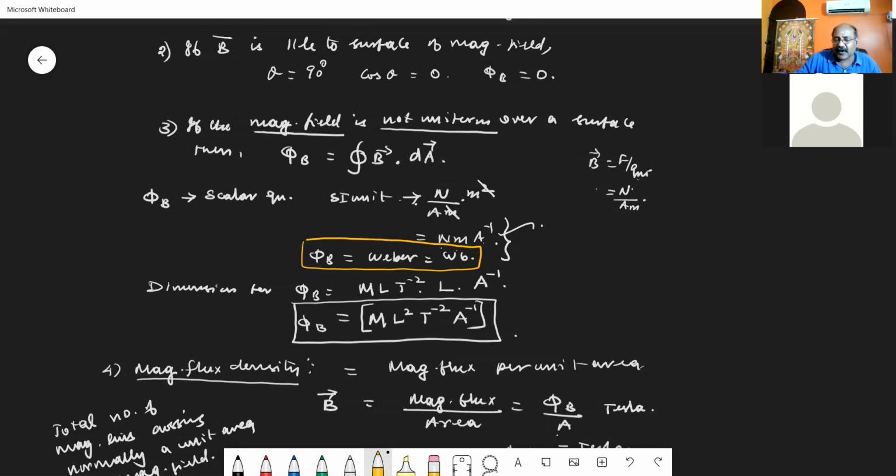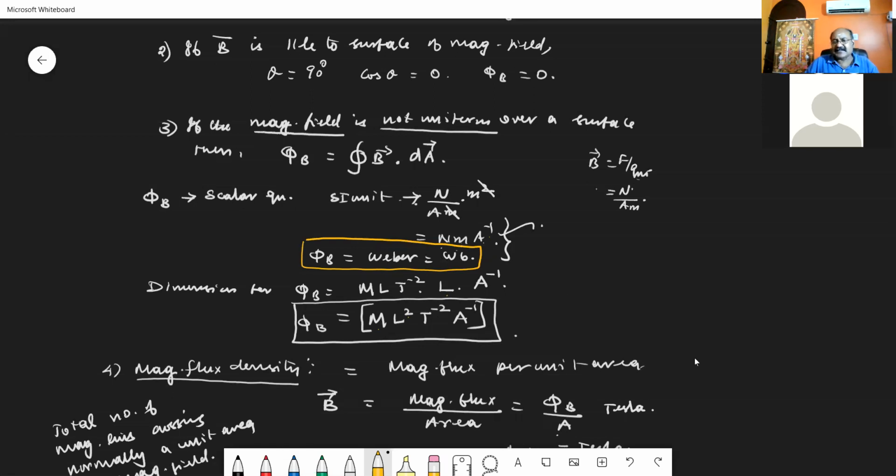What is the dimension for this flux? I have calculated the dimension: M L T to the power minus 2, into, for area, L, then per ampere, A power minus 1. Combining, I can write M L square T power minus 2 A power minus 1.